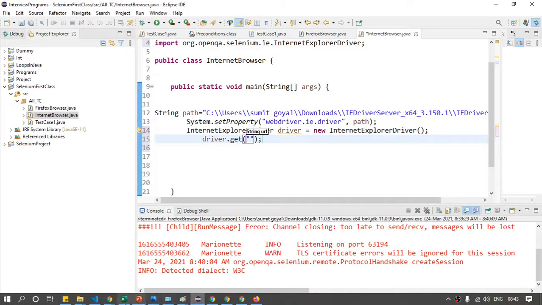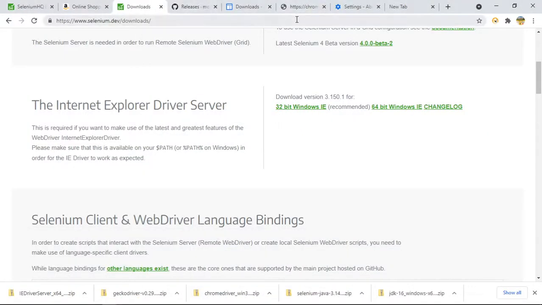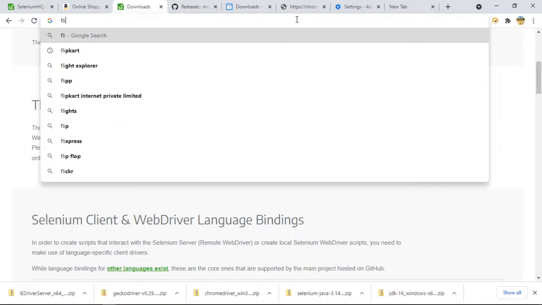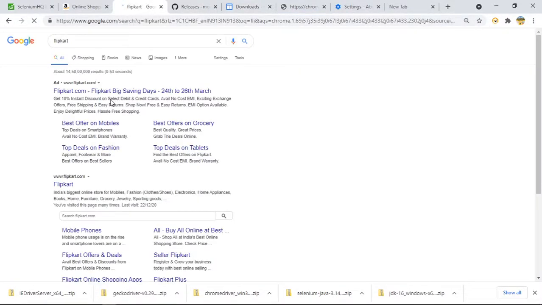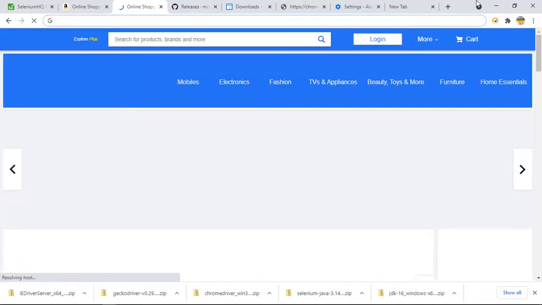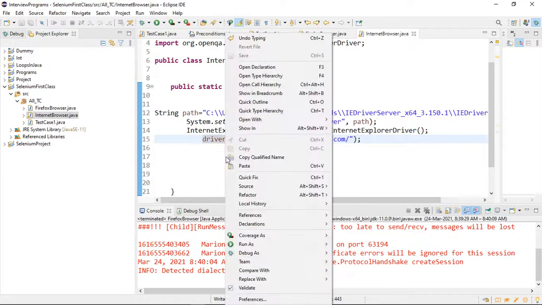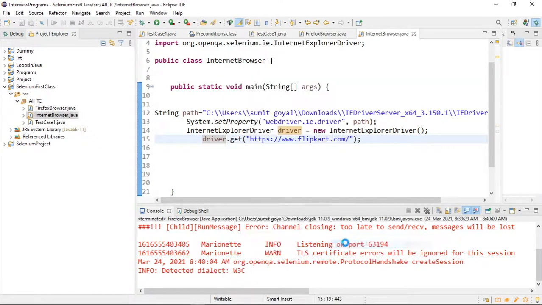So let us open Flipkart. If I open this URL and after that run it, let us see what will happen.